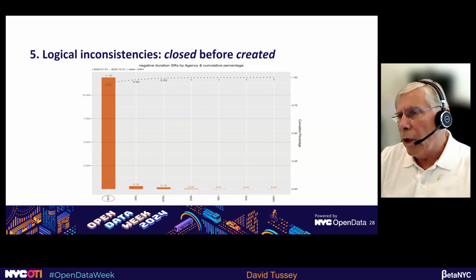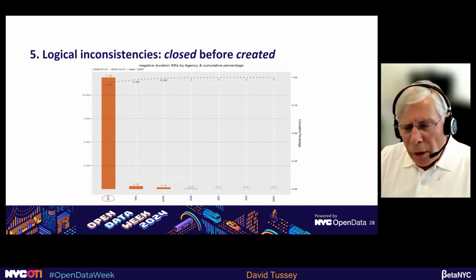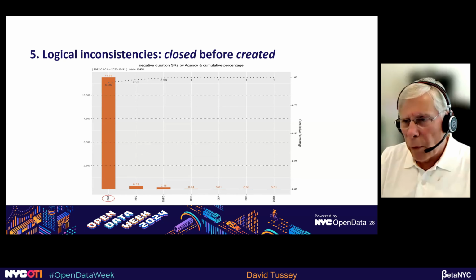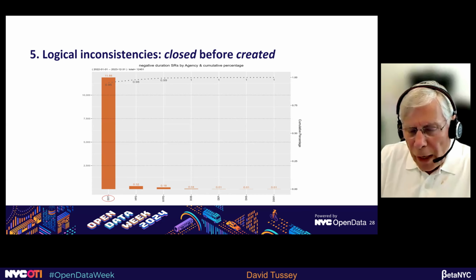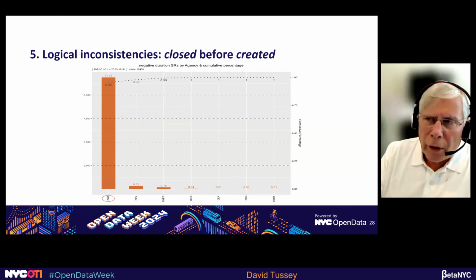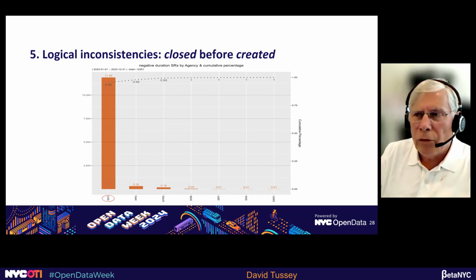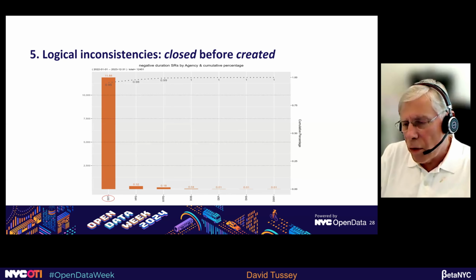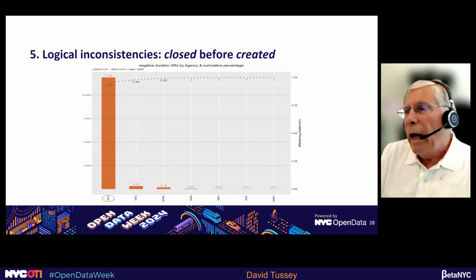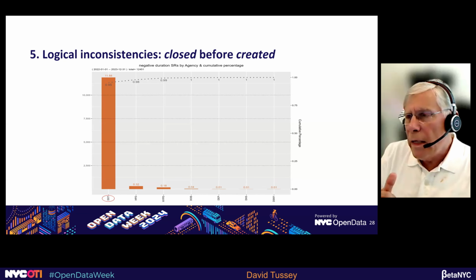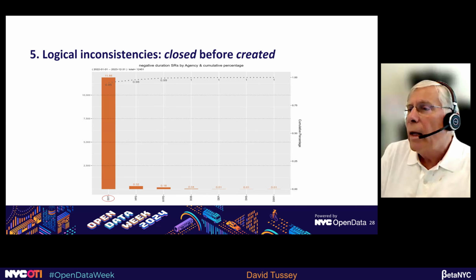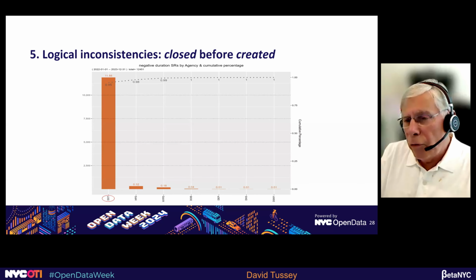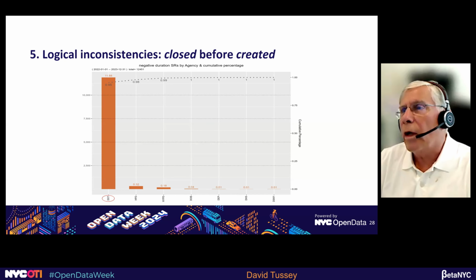And this idea of looking at closed and created date comes up a lot because one of the common things that people want to look at in the 311 data is how quickly are agencies responding to certain kinds of complaints. How long does it take sanitation to clean up trash on the sidewalk? How long does it take transportation to fix a stoplight that's out? And so these closed and created dates have a lot of value in terms of a lot of the analysis that goes on. And that's why having things like a zero duration or a negative duration are kind of troubling.